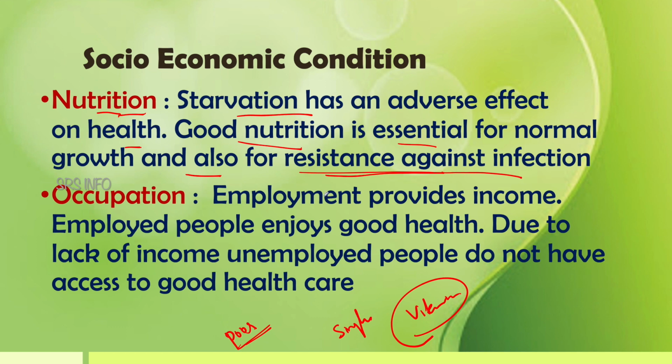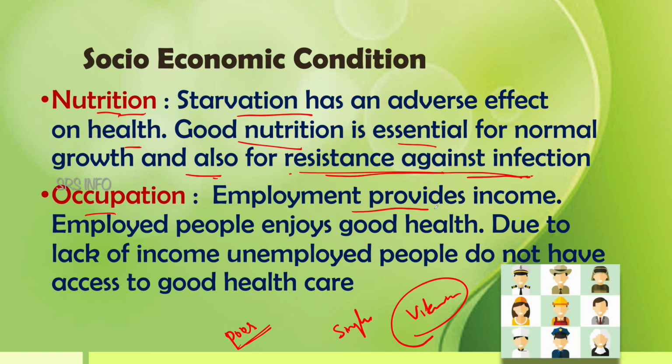Okay? And good nutrition is very essential for normal growth and also for the resistance against infection. And this resistance makes the body healthy. So nutrition is very important. Then occupation. See, employment provides income. If there is no income, there is no question of health. Employed people enjoy good health. Why? Because they have income.